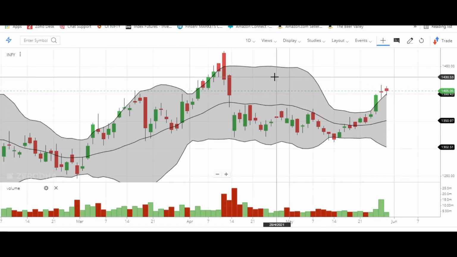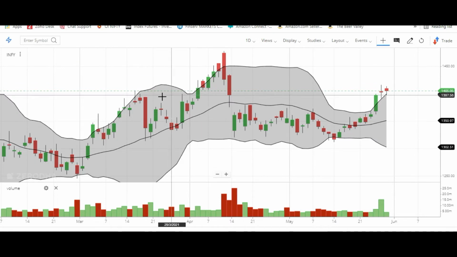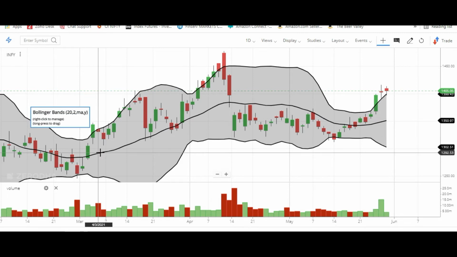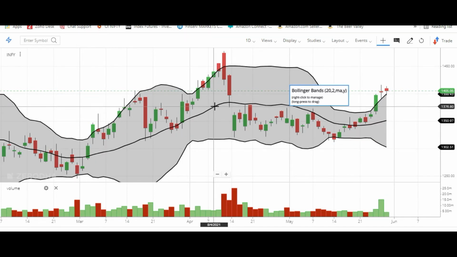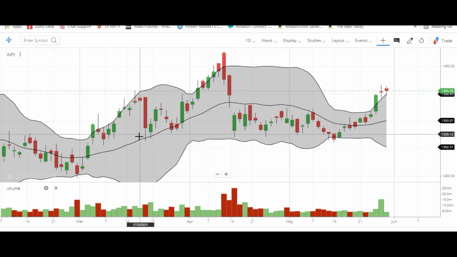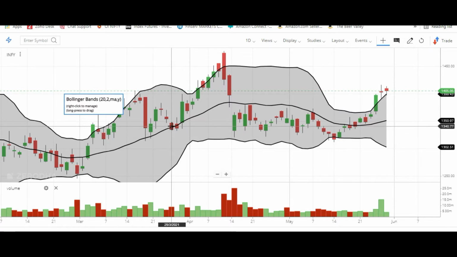All right, so let's quickly understand what Bollinger Bands is in 10 minutes. Here we get to see a shaded area where we see three lines. One is always running on the top, one is always on the bottom, and the middle line. The middle line is a moving average, ideally a 20 period moving average. It is just a moving average, so no jazz, nothing like rocket science.